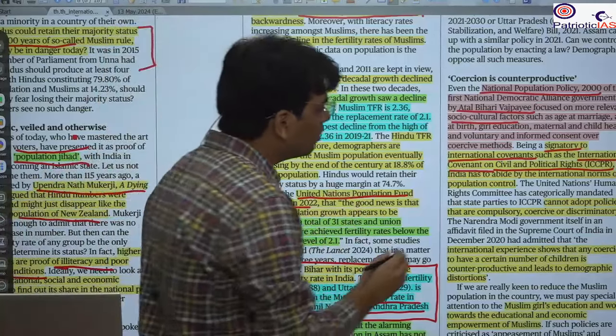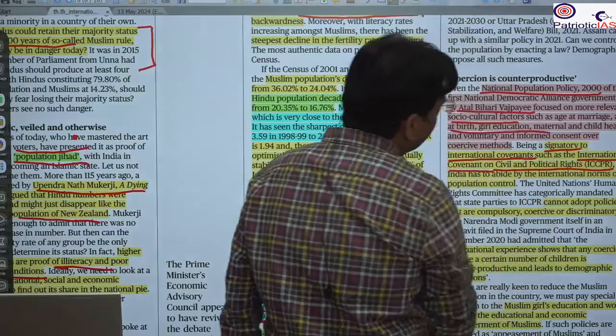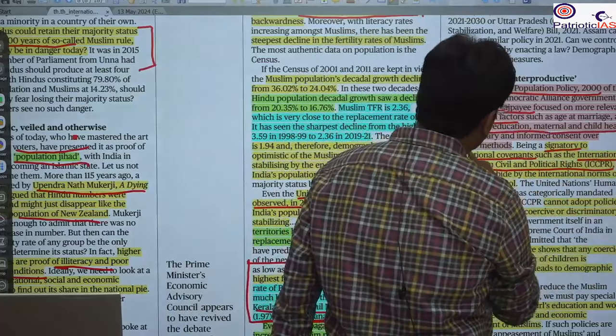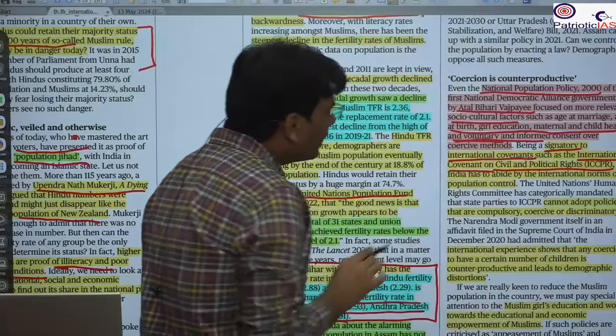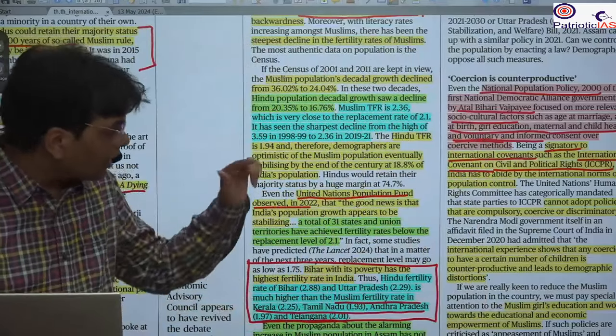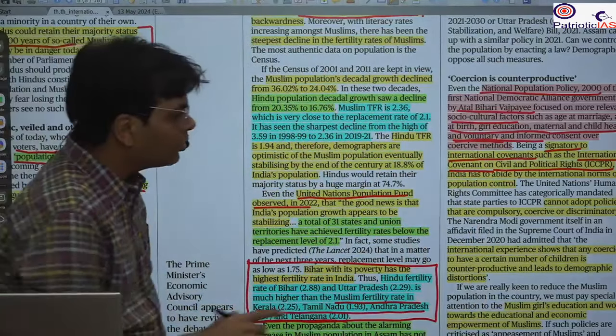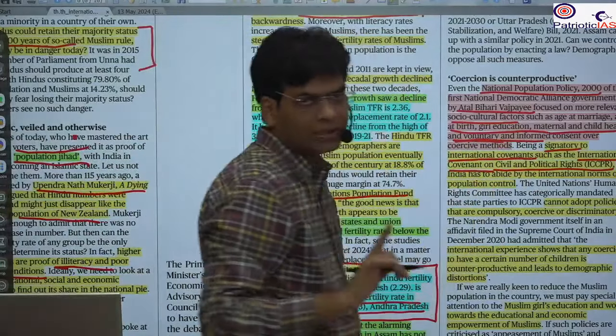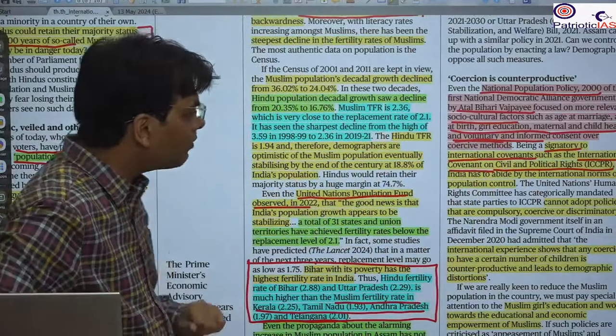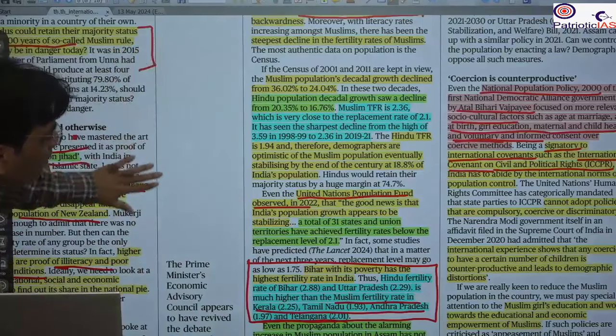Besides that, we should also educate girls on maternal and child health, and whenever there is any control on the population, it should be voluntary and with informed consent. Only then should they go for population control. So this is all from this news.